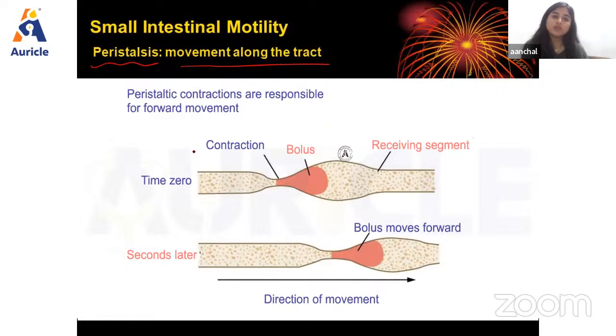So, at time zero, there will be contraction in this part, so the food will move in the forward direction. Then seconds later, what will happen? There will be relaxation of this part, and again the contraction or constriction of the next part will start. Then again the bolus will move in the forward direction, right?